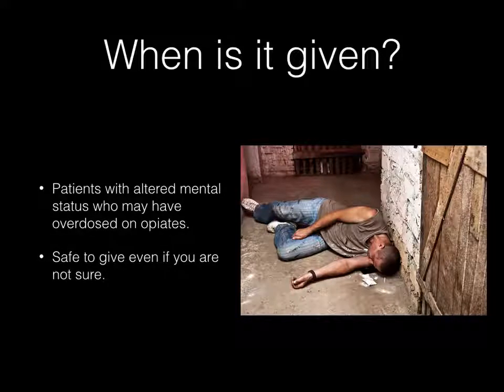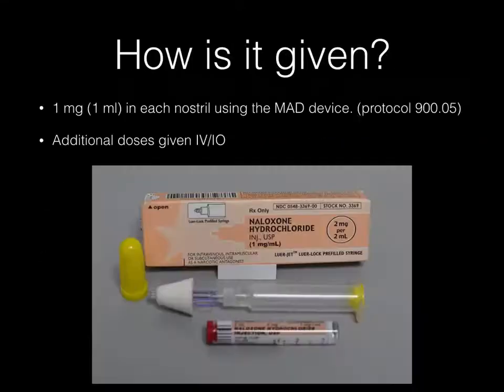When do we give this drug? We give this drug to patients with altered mental status who may have overdosed on opiates. It is safe to give even if you're not sure. So if you encounter someone with altered mental status, especially if they're apneic, and you have any reason to suspect they may have overdosed on opiate medication, it is okay to give this drug intranasally. It is very rapid acting and it can be life-saving. So this is not something that we want to delay until the ambulance arrives. We want to give it as quickly as possible to the patient.